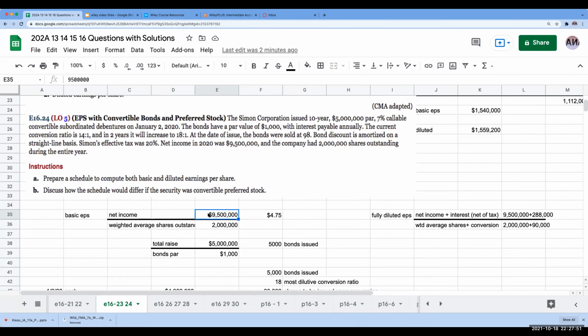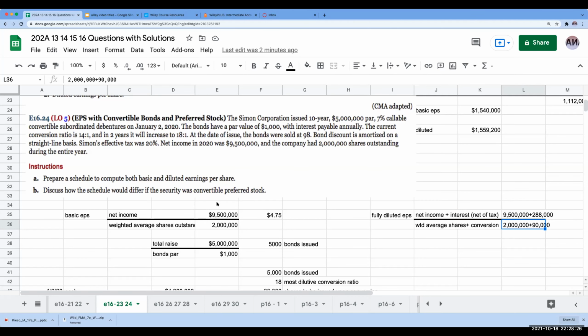However, if the preferred stock converted, then I wouldn't subtract any preferred dividends for fully diluted. Why? Because if those preferred shares converted, then I wouldn't have any preferred dividends. Everything would be common. So I would show net income minus nothing, divided by the weighted average common shares plus the preferred shares as converted. So that's how the schedule would differ if something over here was convertible preferred stock.